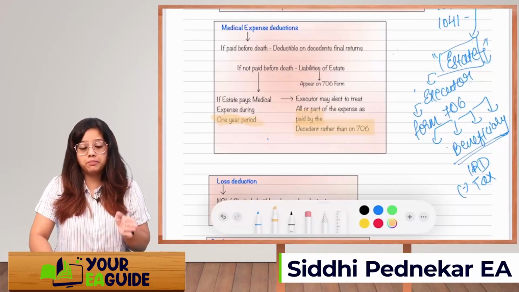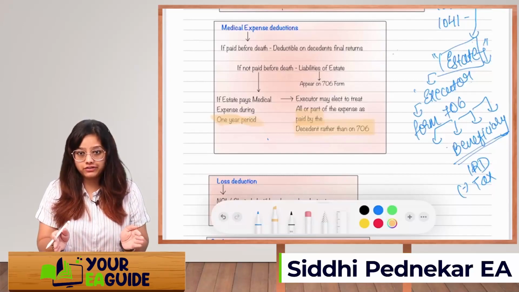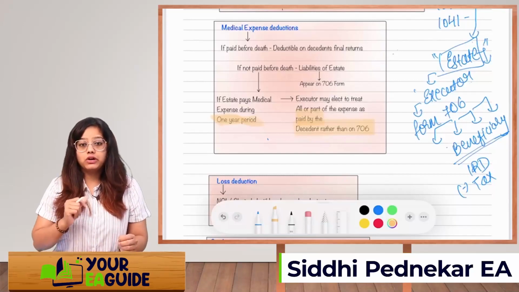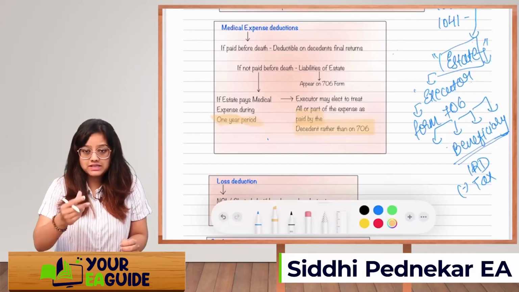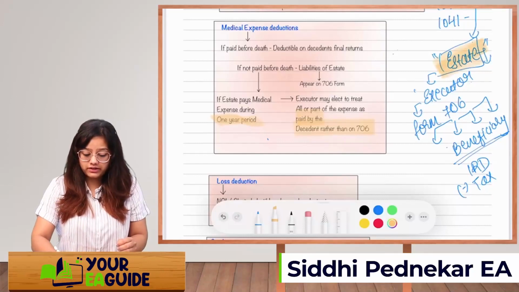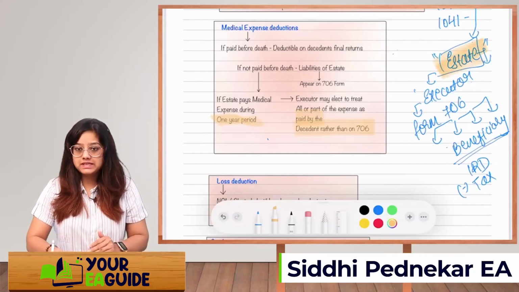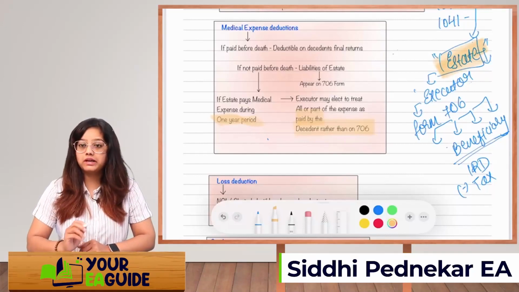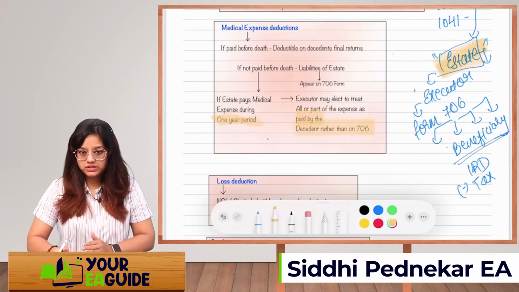But if it is not paid and the estate is paying it within 1 year from the date of death, then that will be included as an expense and will be deductible in the 1040 return and not on the estate return. But if more than 1 year has passed and you are paying the expenses now, then the deduction will be taken by the estate only in form 706.